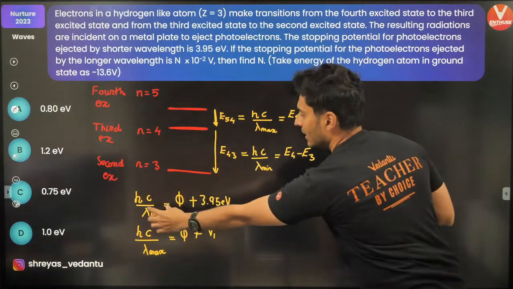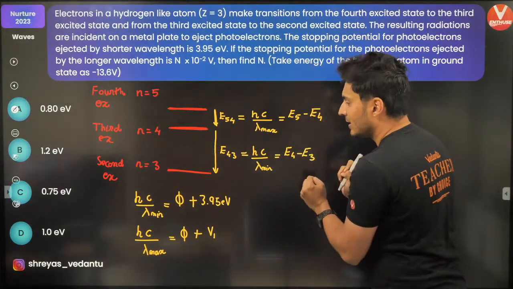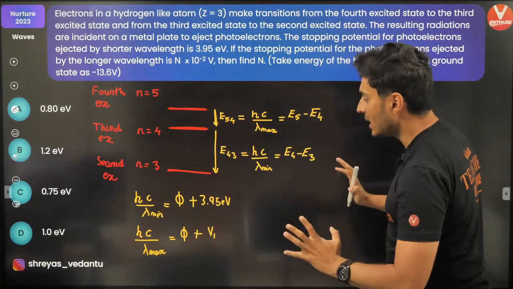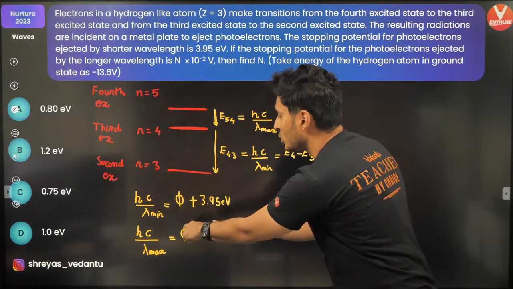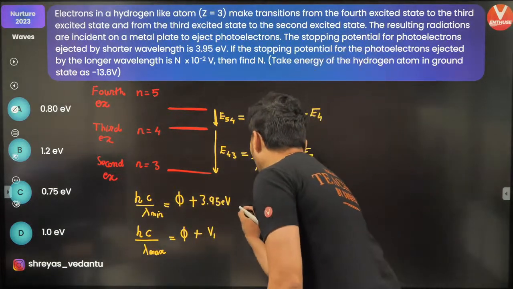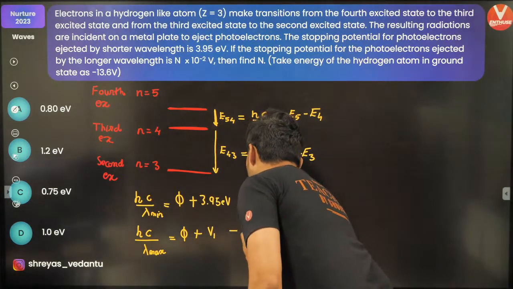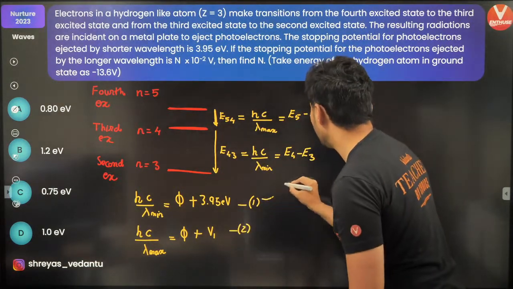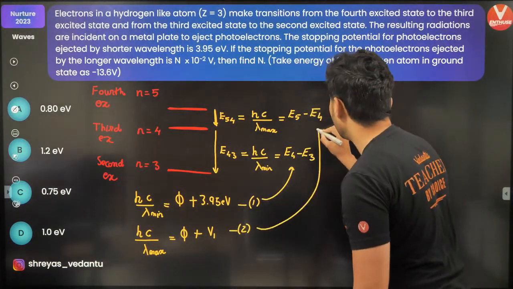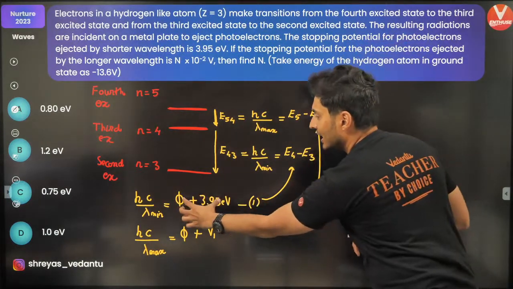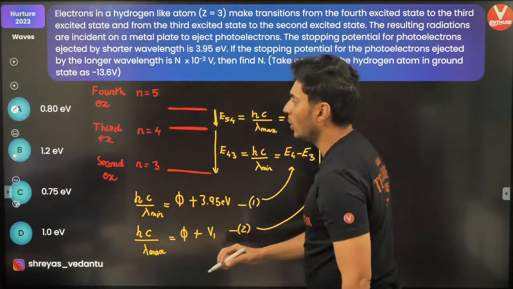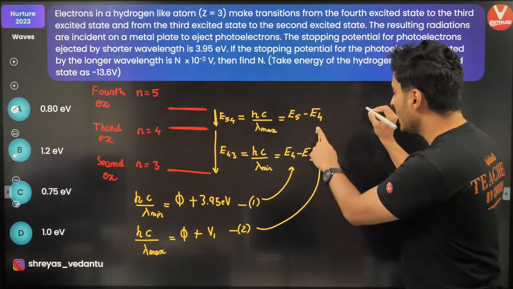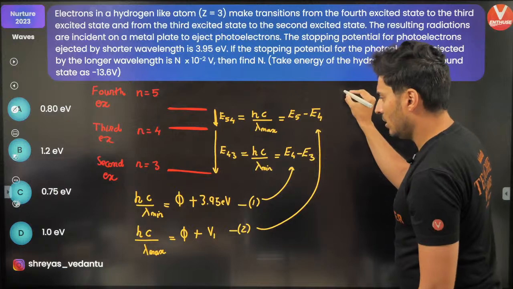If this number is E5 minus E4, and if this number is nothing but E4 minus E3, how about subtracting these two equations? How about subtracting equation 1 and 2? Remember, lambda minimum is related to this one and this is related to this one. When I subtract this with this, observe what happens. I will get, what is this?